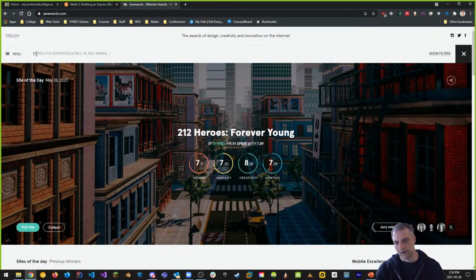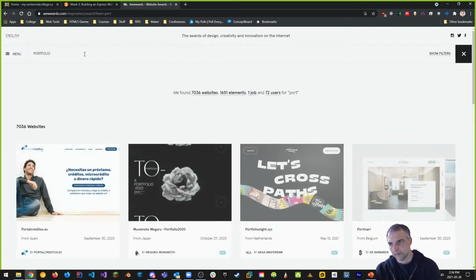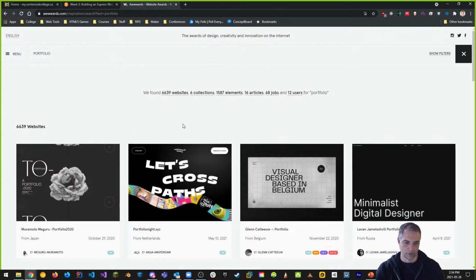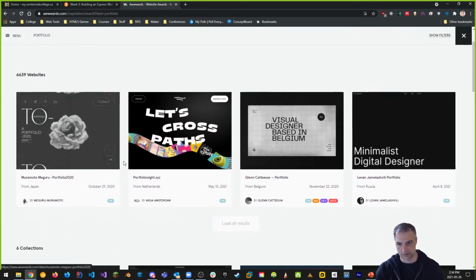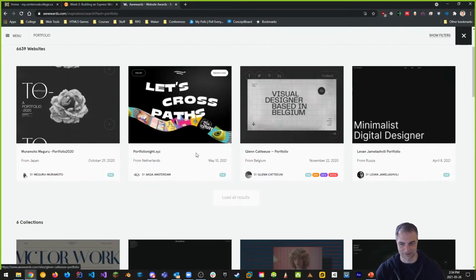If you look there and search for something like portfolio, you'll see a bunch of different portfolios that people have made. Some of them might be things you can use in terms of ideas.